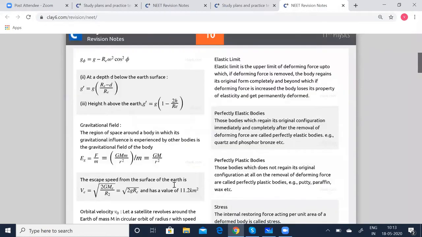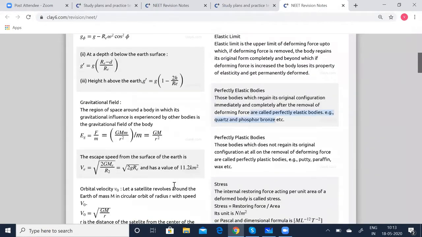Next, coming to the gravitational field. These are the important tips you'll have to remember, so that when you read the question once or twice, you can analyze it, because these exams are going to be time constrained. Again, I'm telling you, it's all going to be time constrained. So you will have to manage your time smartly. Here, smart work is going to play an important role. However hard you have worked and however well you have prepared, at this time it is the smart work which is going to count.